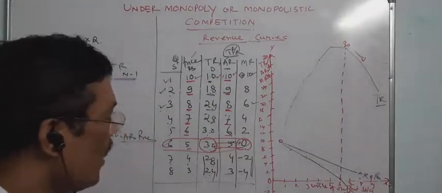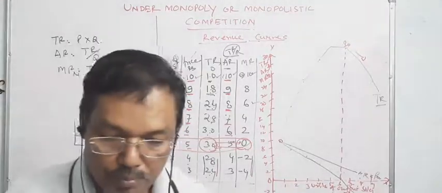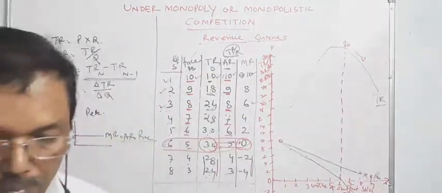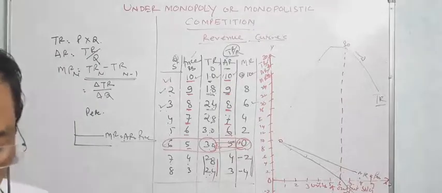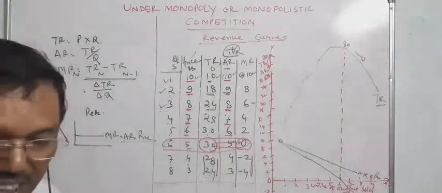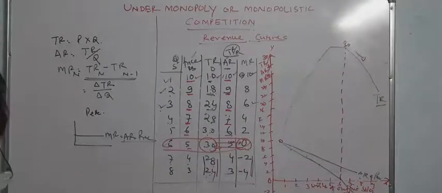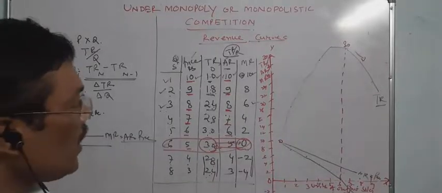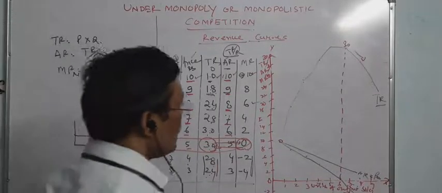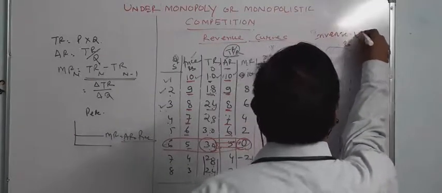So in our diagram, we can find the relationship between TR, MR and AR. See in the diagram, TR initially increases, reaches a maximum, and then it falls. We may say that the TR curve is inverse U-shaped. This is called inverse U-shaped.